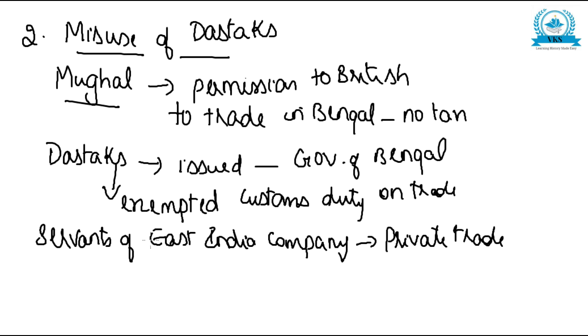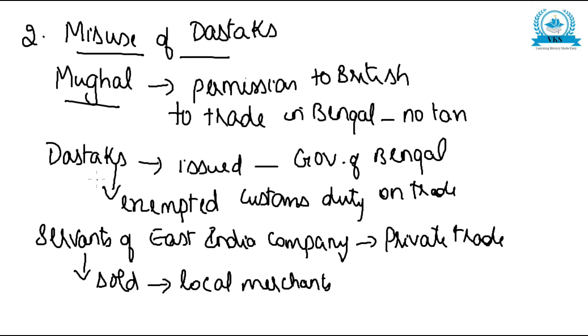They also sold these dastaks, these special permissions, to local merchants for profit, and this resulted in loss of income. This became a problem for the state.